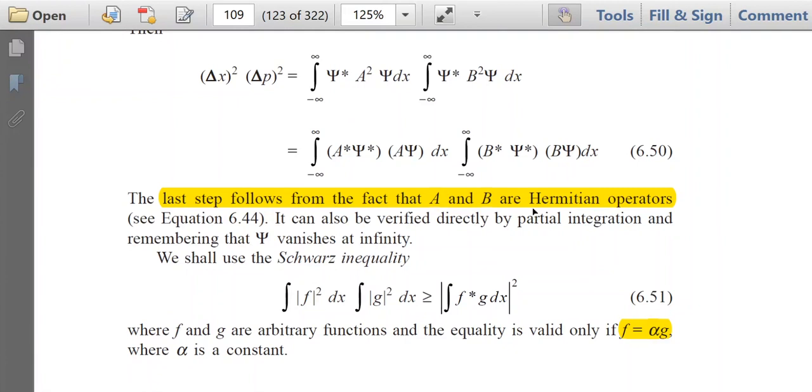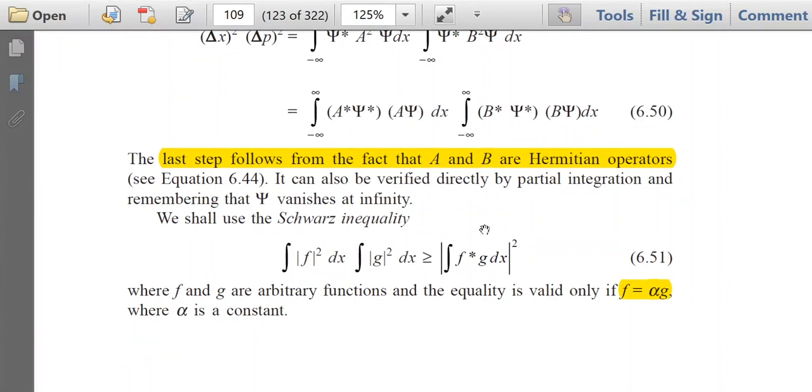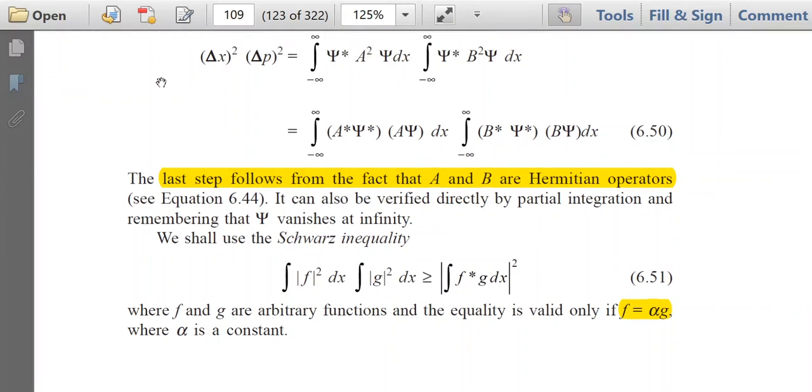We have also discussed Hermitian operators in earlier lectures. That is why the right hand side can be written in this way, by equation 6.50. It can be shown in some other way also by applying partial integration, but right now we are not discussing that. So delta x squared into delta p squared can be written in this way.